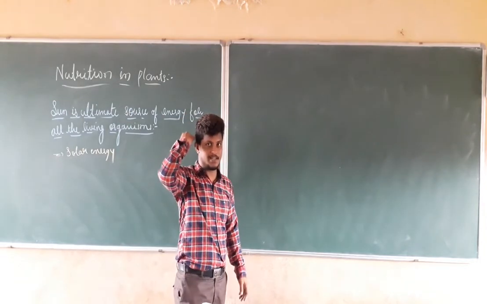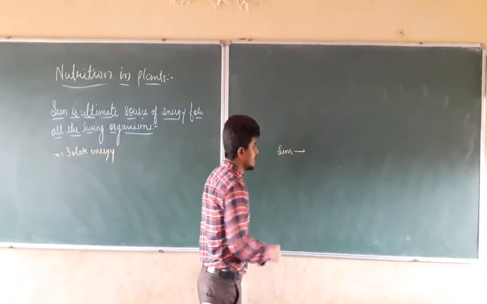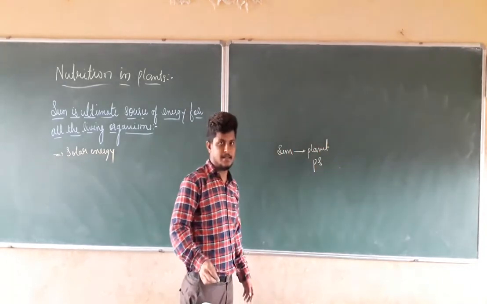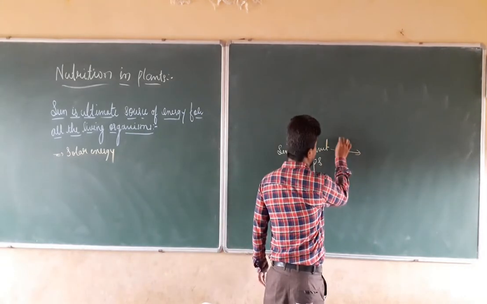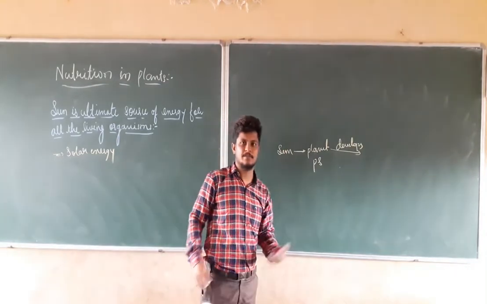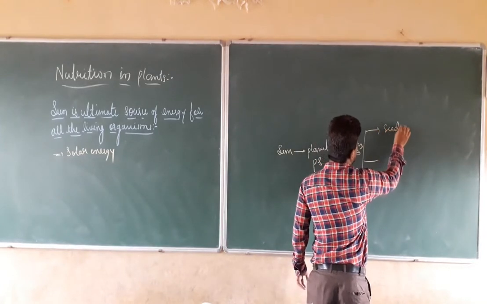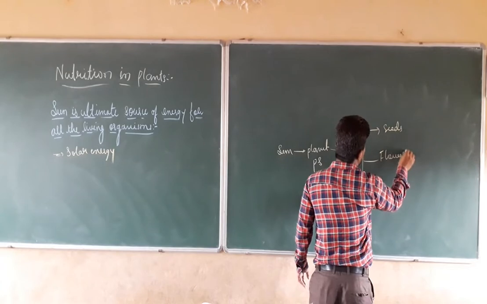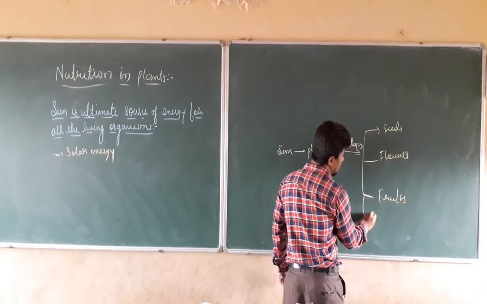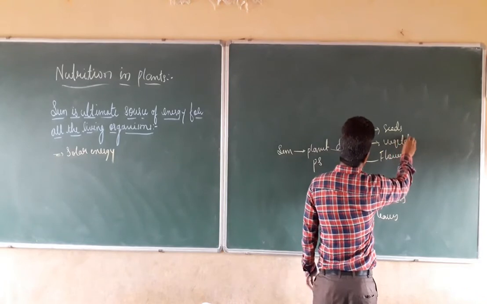When you look at the flowchart here, the sun produces energy for the plant for the production of the product, that is photosynthesis. If the plant develops using the product of photosynthesis, it becomes bigger. It is going to produce seeds, flowers, fruits, leaves, and vegetables.